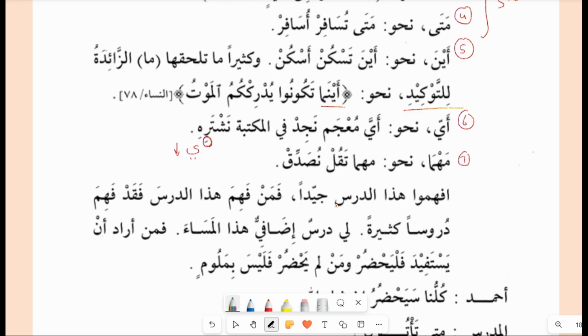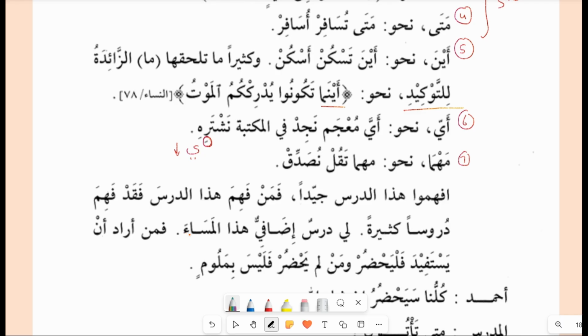Afhamu hadha ad-dars jayyidan. So he's asking, did you all understand this lesson well? Faman fahima hadha ad-dars faqad fahima durusan kathira. He said the one who has understood this lesson very well has understood many lessons. So he's saying that this is the most crucial lesson to understand in Arabic grammar. Li dars idafi hadha al-masa'.